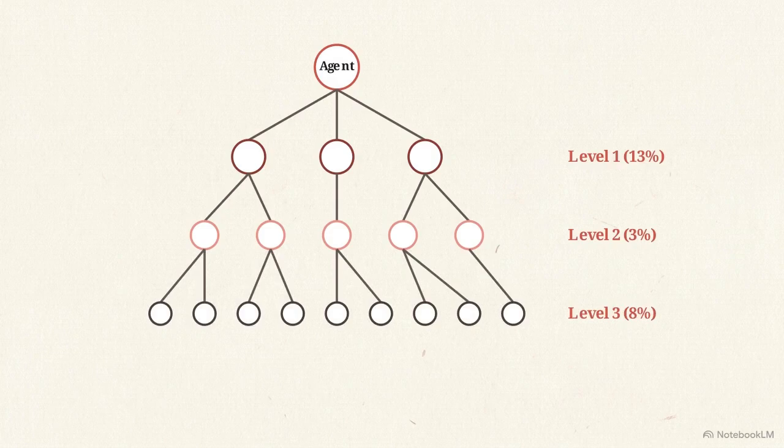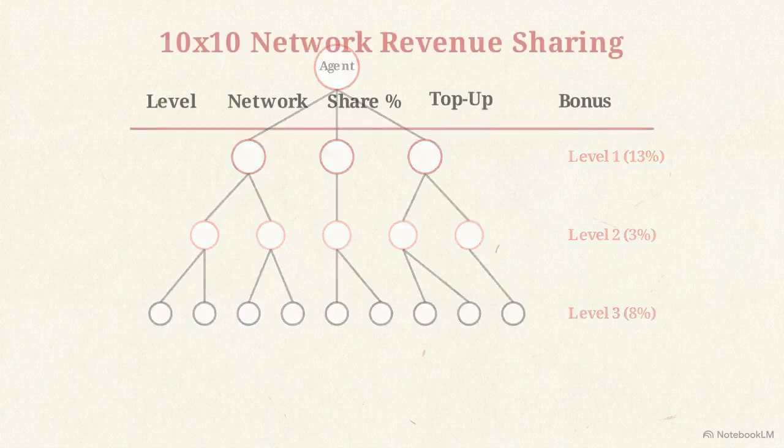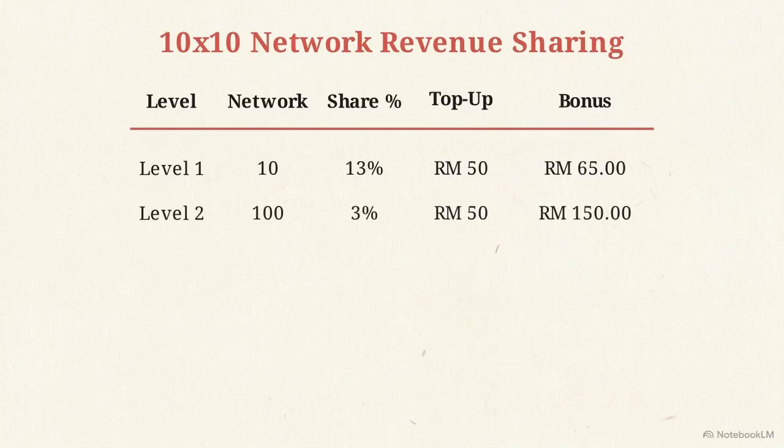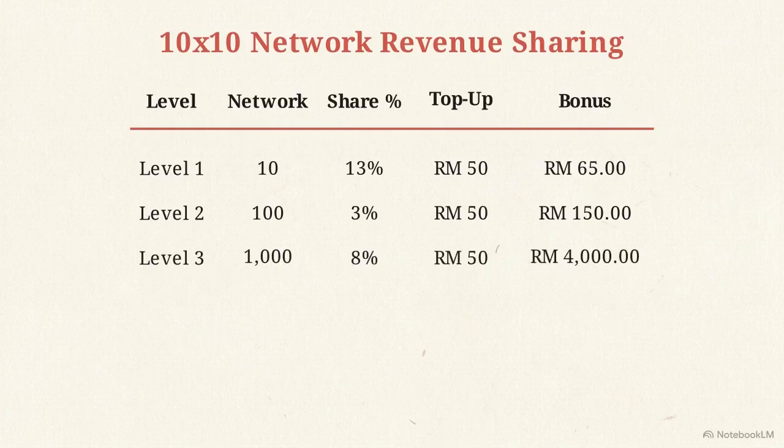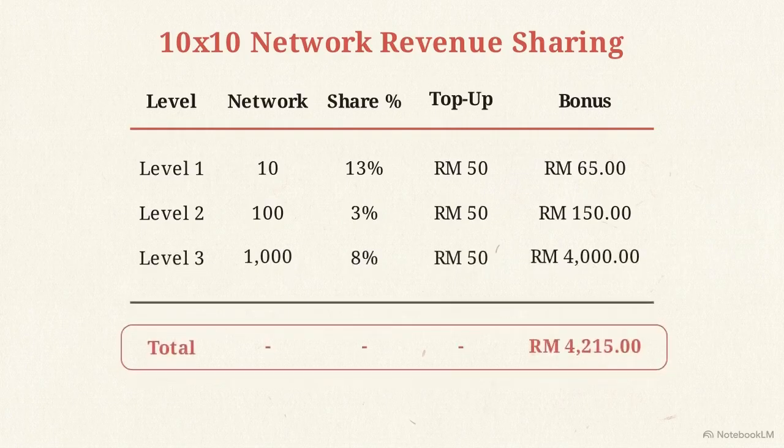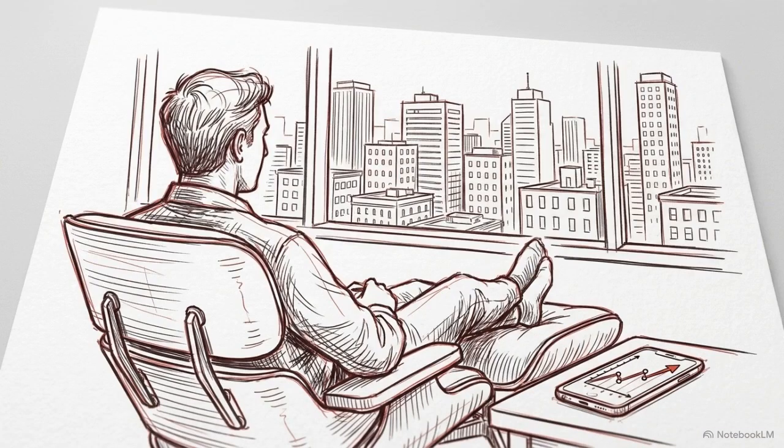We can apply these percentages to a real-world projection. This grid calculates a 10 by 10 duplication model, where you bring in 10 direct customers and each of them does the same. Assuming a conservative average where each user tops up 50 ringgit per month, the numbers scale down through the network. Look at the result. That structure yields 4,215 ringgit in recurring passive revenue. By leveraging the recurring monthly habits of a built network, you separate your income from your active working hours.